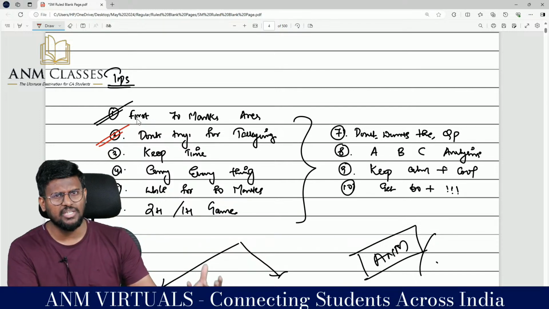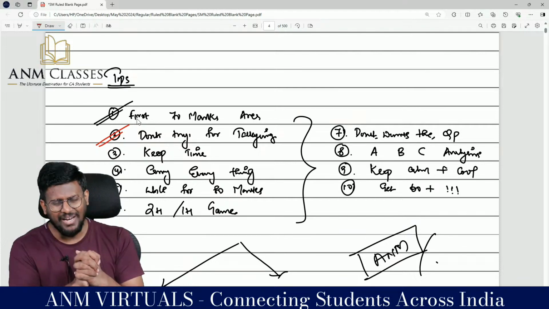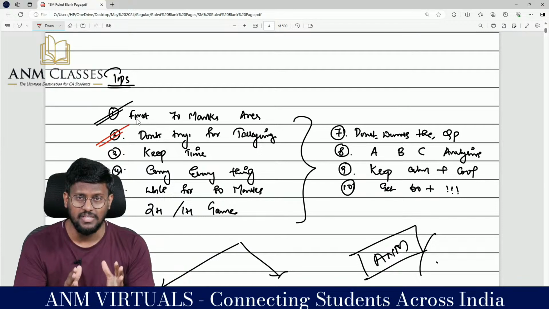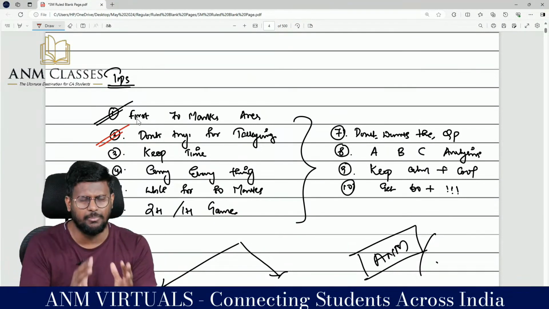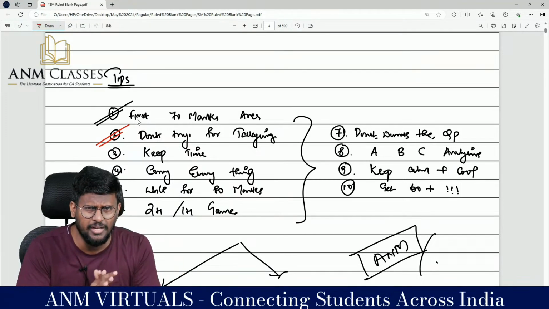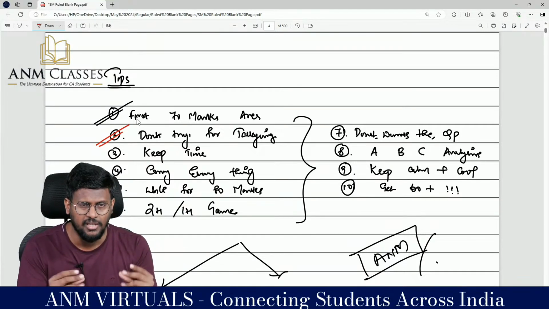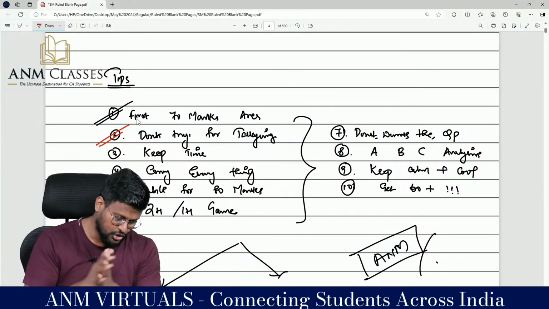In a 14 mark question, you can fetch 10 to 12 marks without even tallying a balance sheet. That means don't pressure yourself that I have to tally the balance sheet, because if it's a 14 mark question, in your calculator, 14 into 1.8 will give you 25 minutes. You can stretch up to 30 minutes, but certain students will try to tally their balance sheet and spend nearly 1 hour. That is a wrong strategy. After 30 minutes, whether that balance sheet got tallied or not, you have to move into the next question.